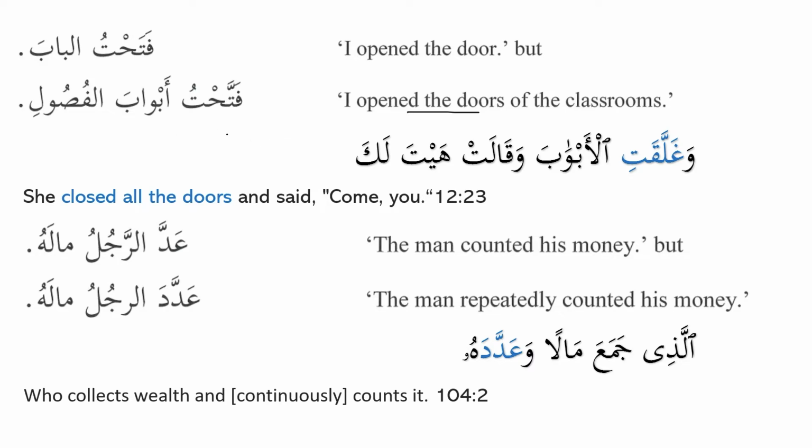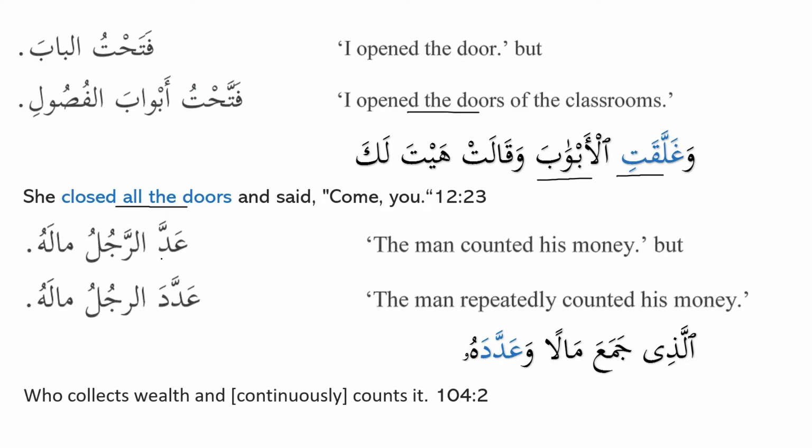Now look at the example from the Quran. وَغَلَّقَتِ الْأَبْوَابُ وَقَالَتْ هَيْتَ لَكَ. This is like the wife of Amir al-Misr in Surah Yusuf, when she closed all the doors. So if you see over here, وَغَلَّقَتِ الْأَبْوَابُ وَقَالَتْ هَيْتَ لَكَ, she closed all the doors. That means one by one, one by one. So that's why the form that has been used over here in the Quran is غَلَّقَتْ. غَلَّقَ يُغَلِّقُ تَغْلِيقًا. So she closed all the doors one by one.